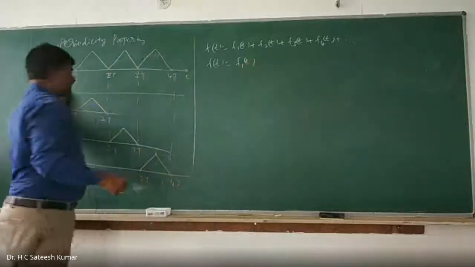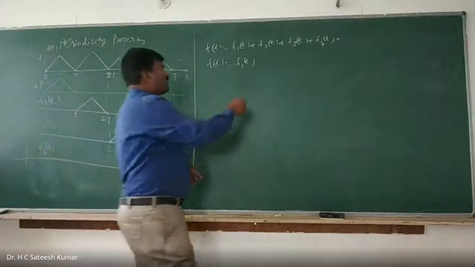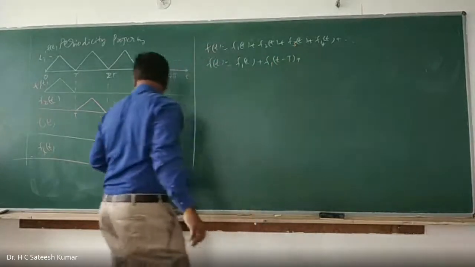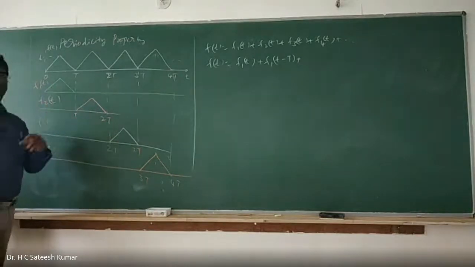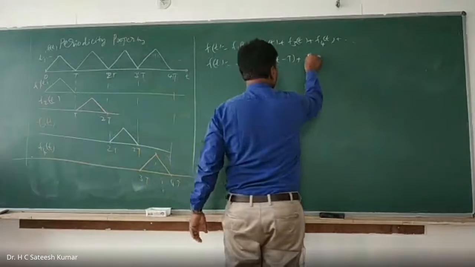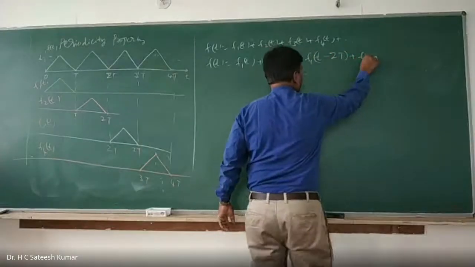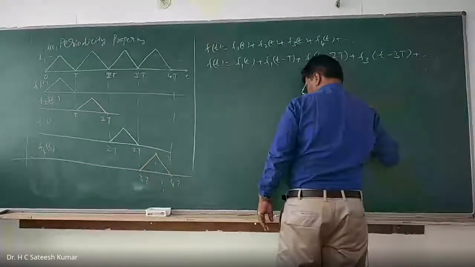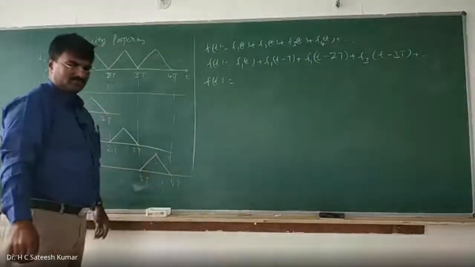Second one is nothing but f1 of t shifted by an amount equal to T, so f2 of t is equal to f1 of t minus T. f3 of t is nothing but f1 of t shifted by an amount equal to 2T units. Therefore, f1 of t minus 2T plus f1 of t minus 3T plus so on. Okay, right? So that is your f of t.